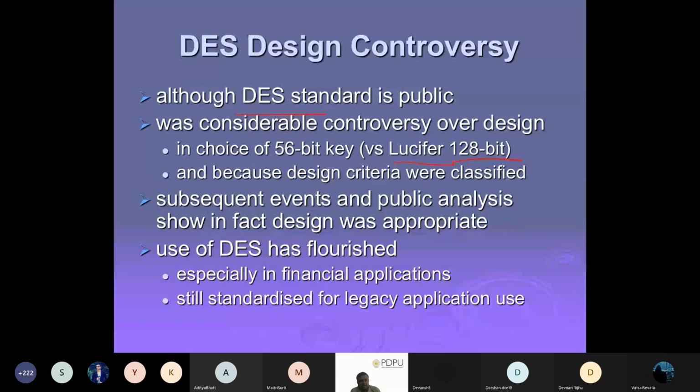The moment it is known that an attack exists, they have to revise the ciphers and increase the security.